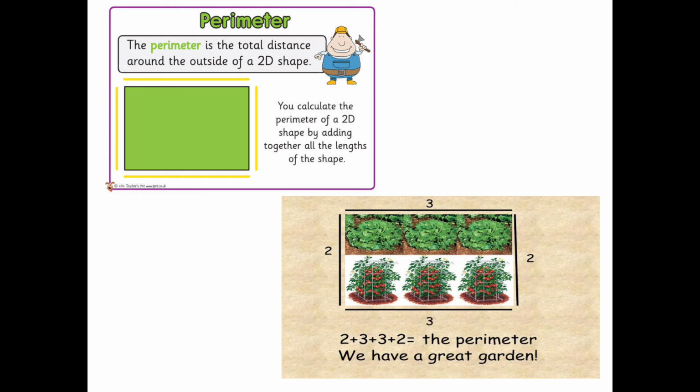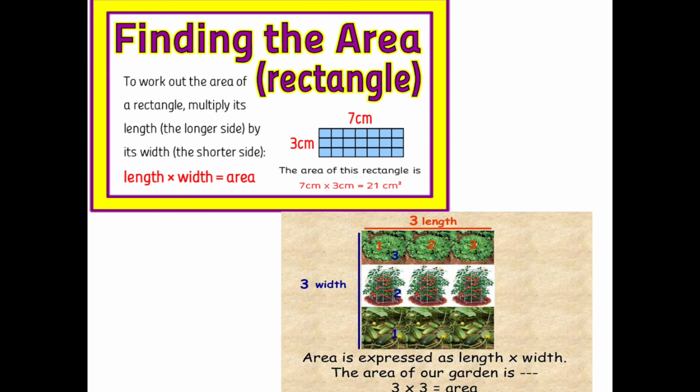So we can add the outside lengths: 2 plus 3 plus 3 plus 2 is equal to the perimeter of the garden. What is the answer? It's 10. So 10 is the perimeter of the garden. And coming to the next slide, I hope you understood the perimeter. Next thing is area.